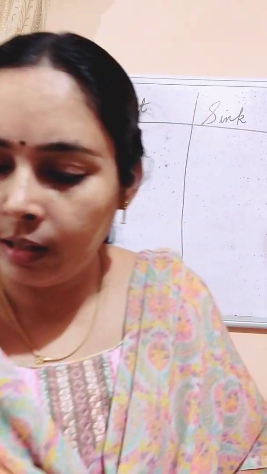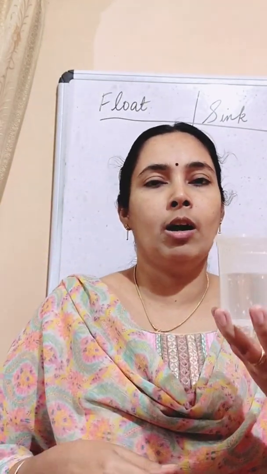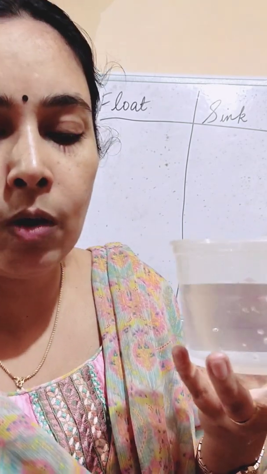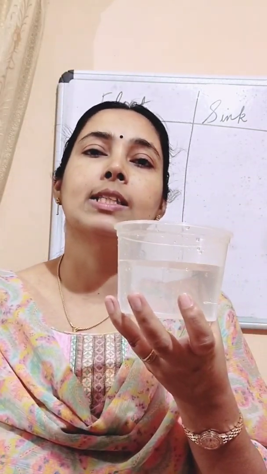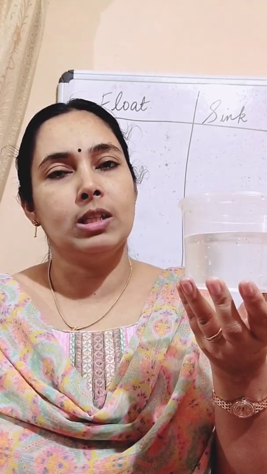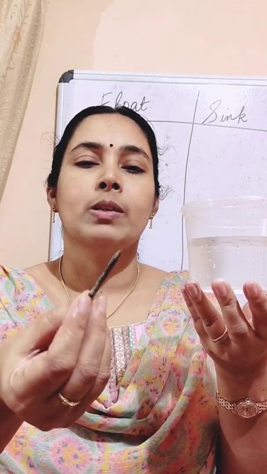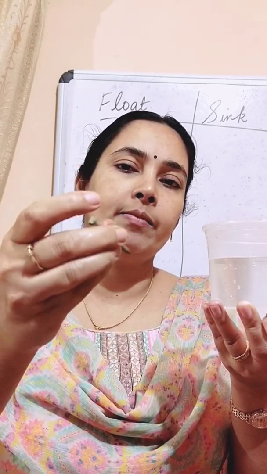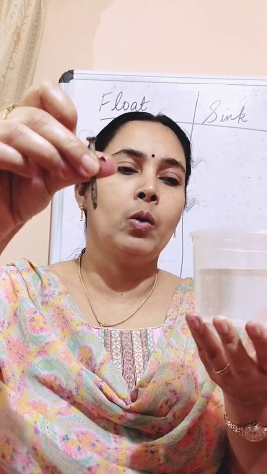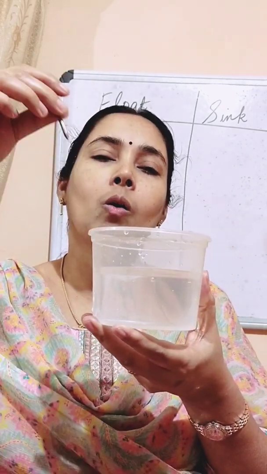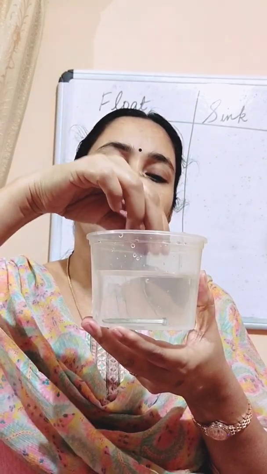So today I have so many substances with me. So this is a bowl of water. So we can put so many things into this water and check whether it is sinking in the water or whether it is floating on the surface of water. So this is one iron nail. Okay, so I am going to put this in water. So you look whether it sinks in water or whether it floats on the surface of water.